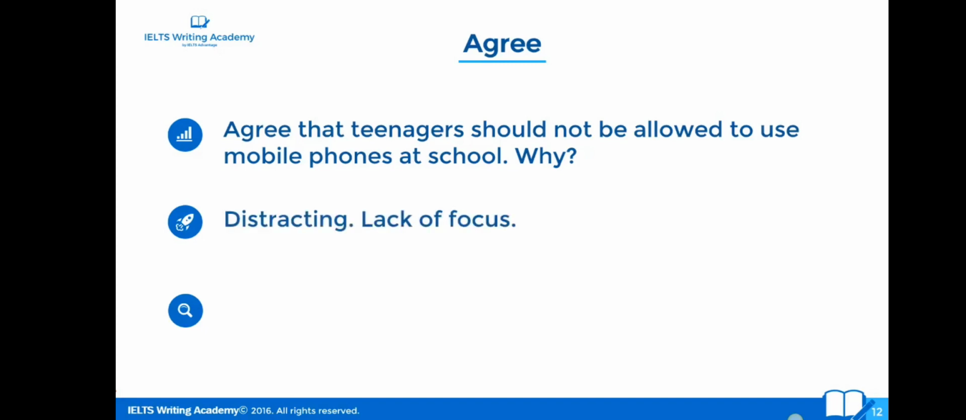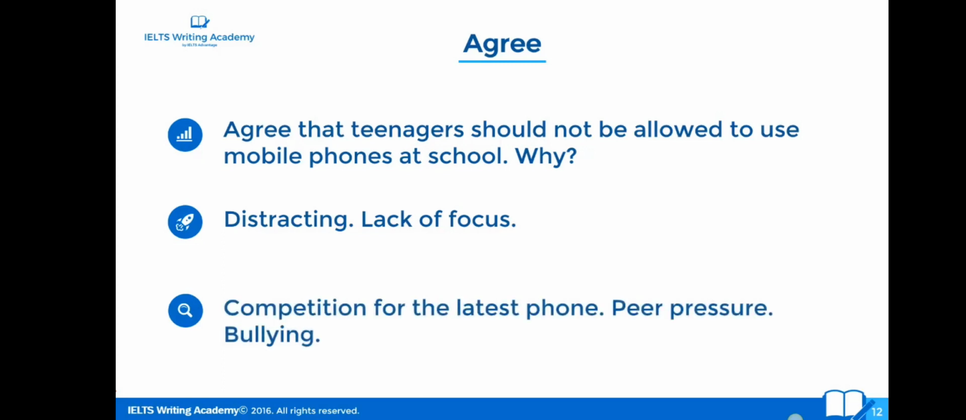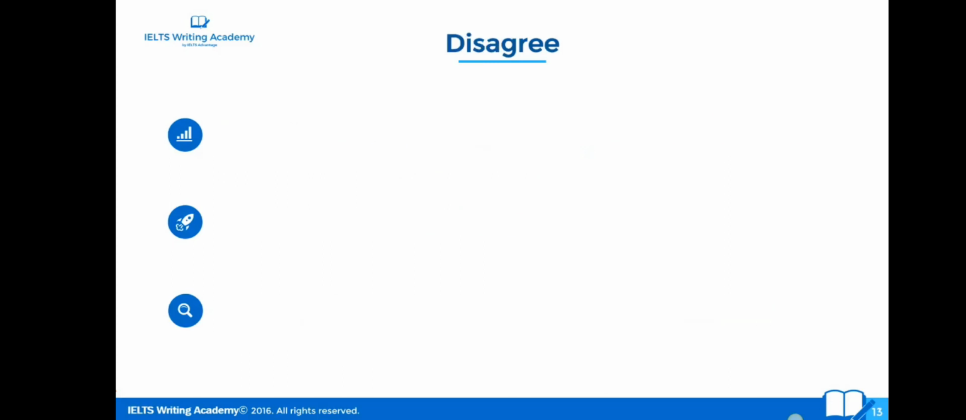It's distracting. All right, they can't focus on their studies. Very simple, very obvious, very relevant, very specific. It answers the question. It's a good idea. Competition for the latest phone, so peer pressure and bullying. All right, so it might result in somebody getting teased or bullied because they don't have the latest phone. Okay, so that's another very simple, very specific idea. And there are 50 other ideas that could be relevant to that. All right, it's not like these are just the only 2 ideas that are correct. There are 100 different ideas you could use, but there are also 100 ideas that you can't use.